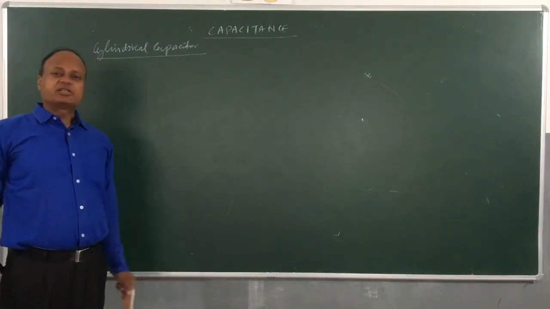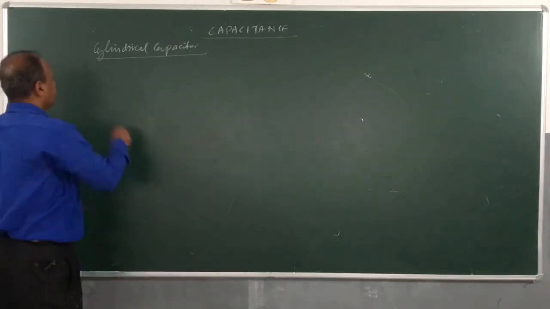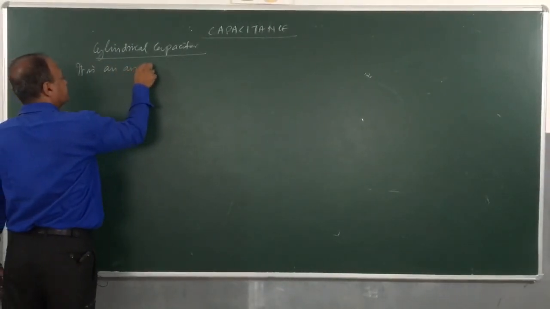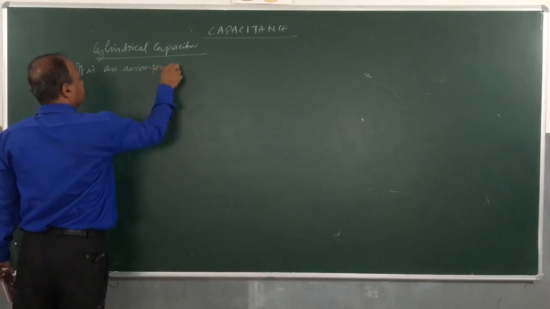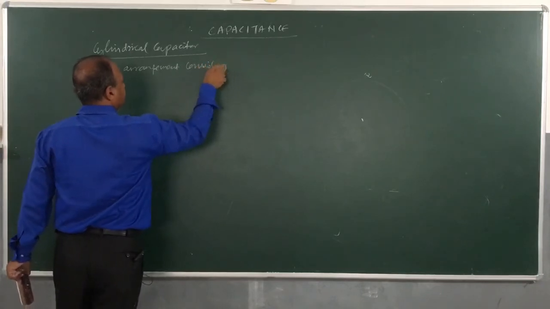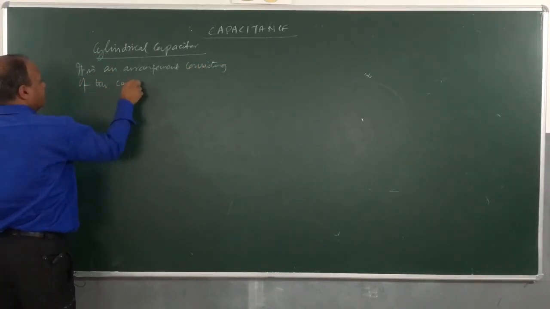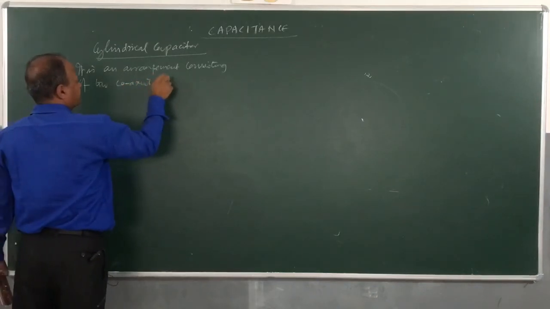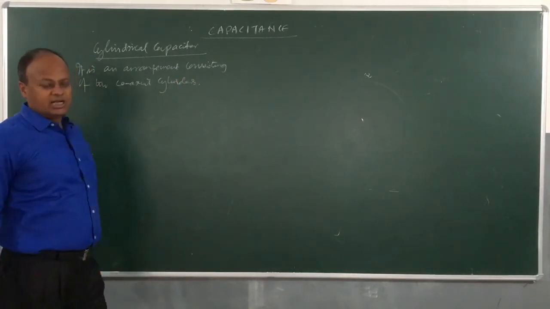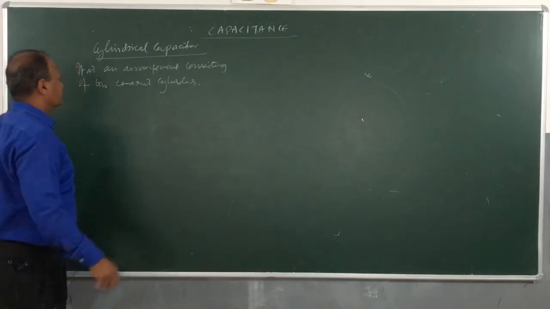A cylindrical capacitor is an arrangement consisting of two concentric, coaxial cylinders. And cylinders, you know, they have what? Linear distribution of charge.